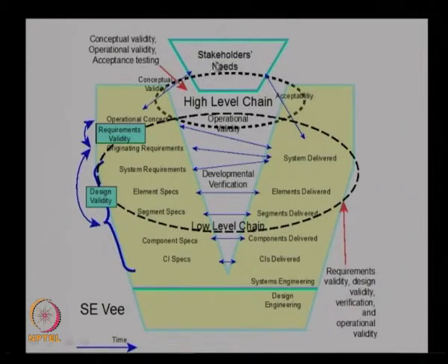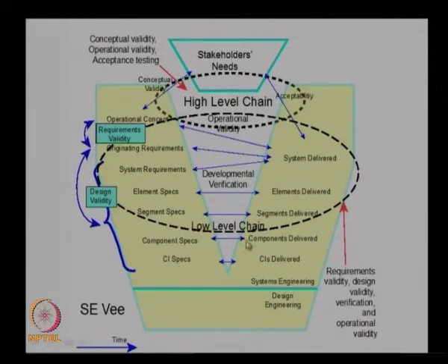So, the high level, it is at the top level, we will be having the conceptual validity, which ensures that the operational concept can meet the stakeholder needs, and the operational validity, the operation of the system is as per the operational concept we proposed, and the acceptance test is basically the customer accepts the system we designed. So, this is the high level chain which is part of the qualification process.